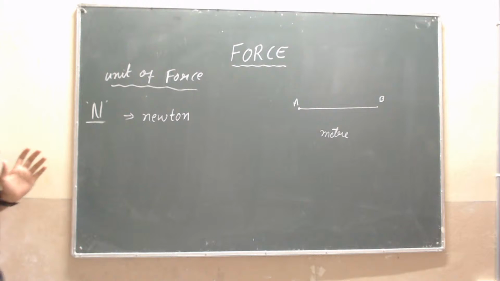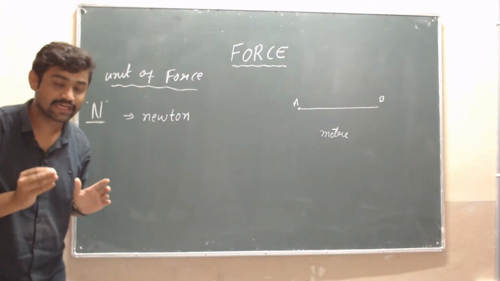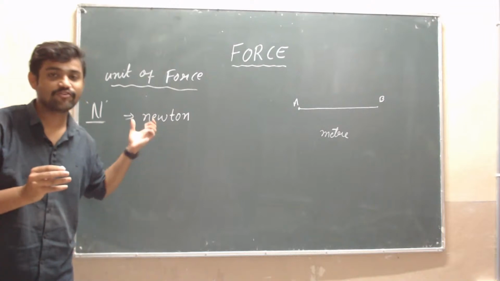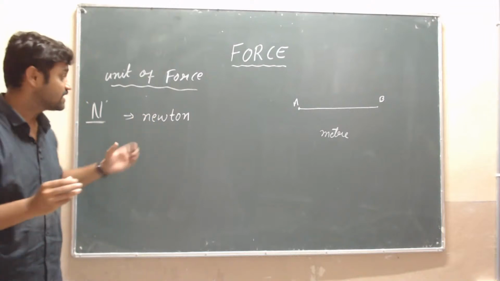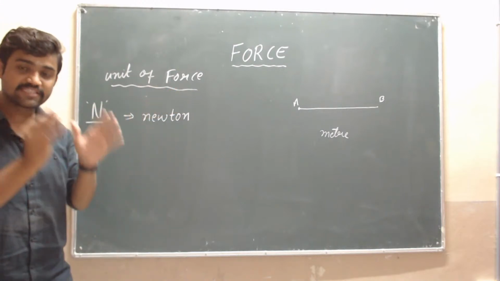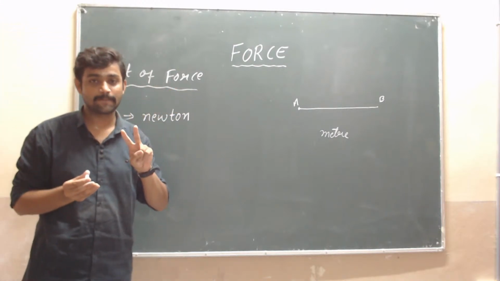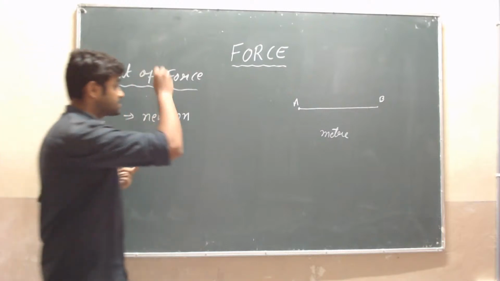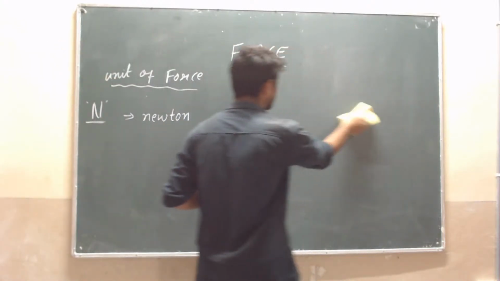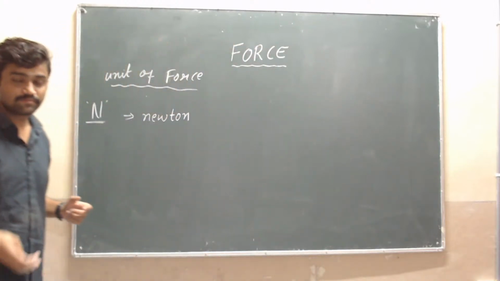Because a great scientist, Sir Isaac Newton, contributed the SI unit of force, because he explained force in his law, that is the second law of motion. That's why this unit is given by Sir Isaac Newton, a great scientist.